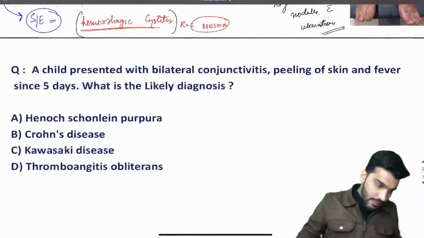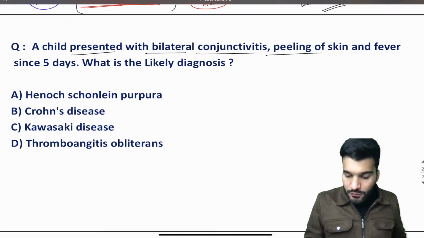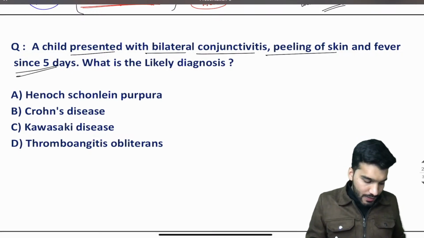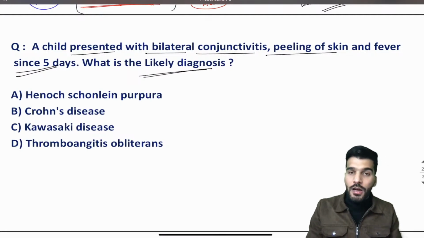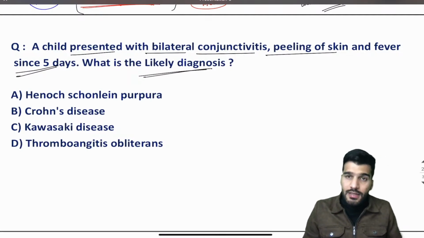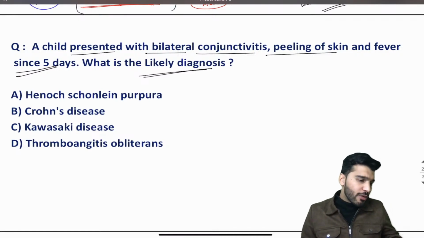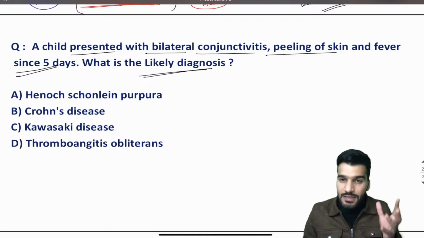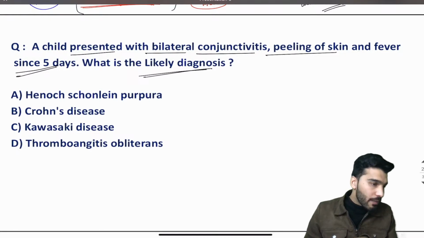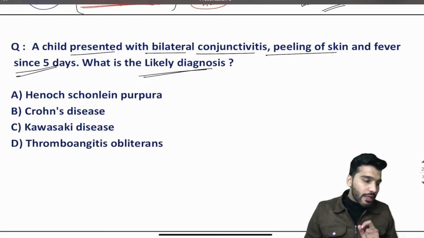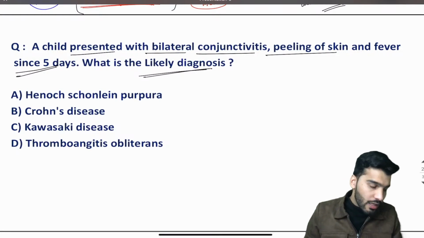Next question. A child presents with bilateral conjunctivitis, peeling of the skin and fever since 5 days. What is the likely diagnosis? So you have a child coming to you having conjunctivitis, peeling of the skin, along with fever. What will be your diagnosis? Questions might seem very easy, but the main motive is not to remember the questions, remember the full topic, because it's not the PYQ that is important, it's the previous year topic that's going to be important.